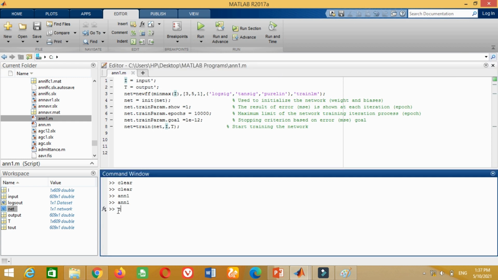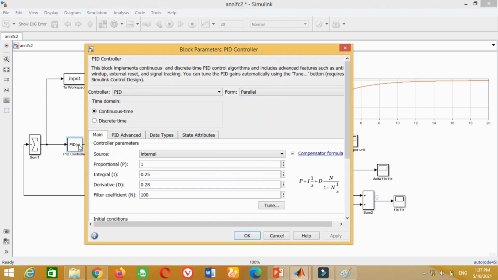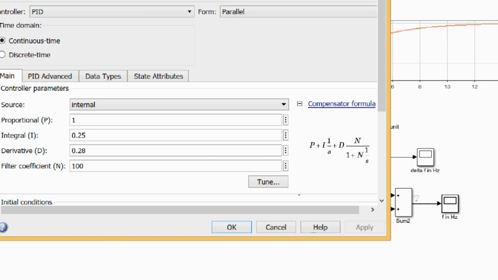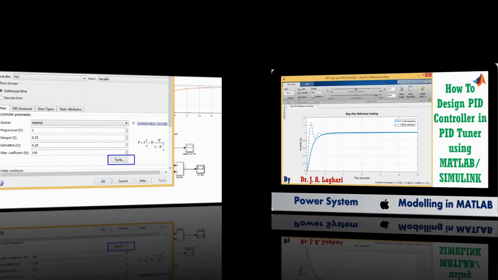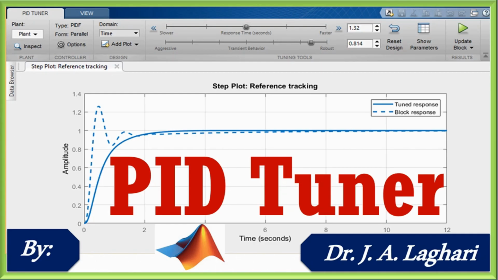Friends, there may be many reasons for this poor performance. One of the reasons is that our PID controller is not properly tuned, due to which its data is not uniform. Therefore, its response can be further improved by using the PID tuner block available in the MATLAB Simulink software. On this topic, I have already made a video, namely how to design a PID controller in PID tuner using the MATLAB Simulink software. Therefore, if you want to know the details of PID controller tuning, you may watch this video.